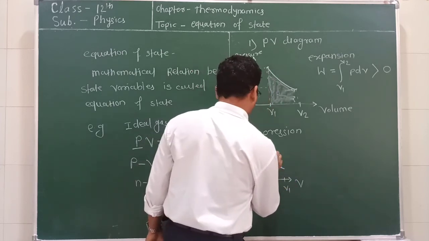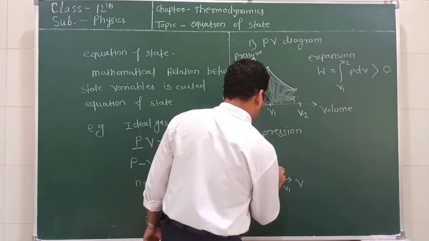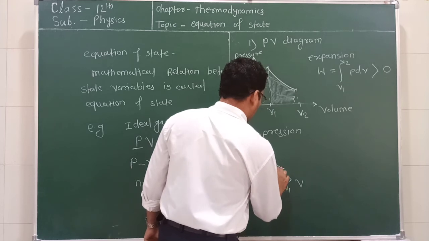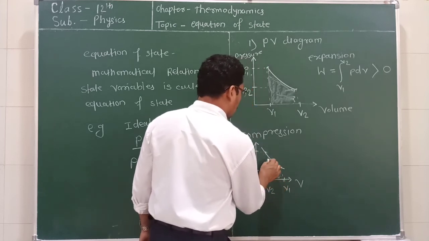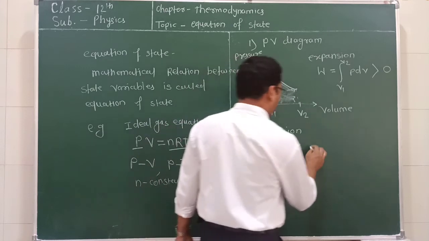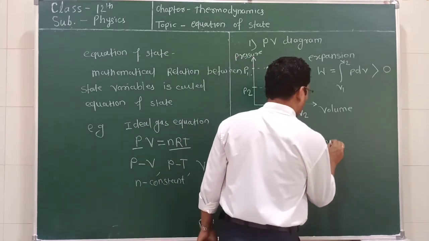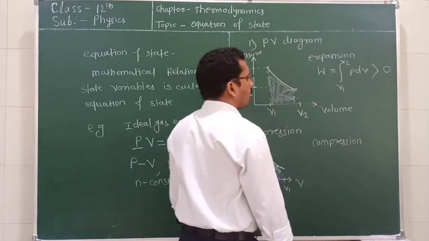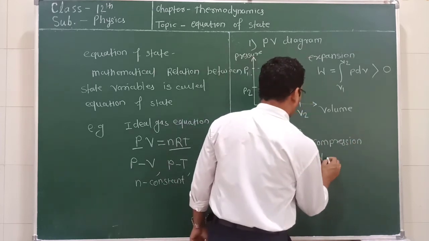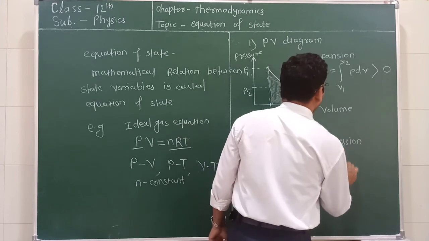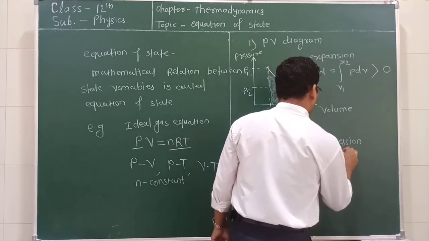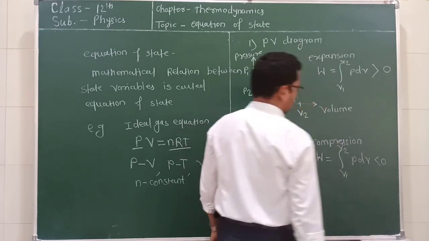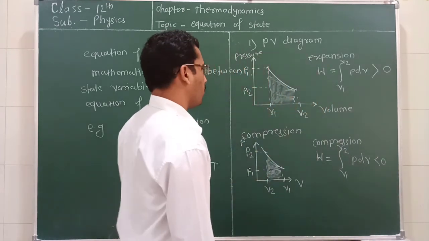If we draw here and here, then this shaded area denotes the work done during the compression. What happens during the compression? This work done W is equal to the integration from V1 to V2 of P dV, which is less than 0, in the case of compression.